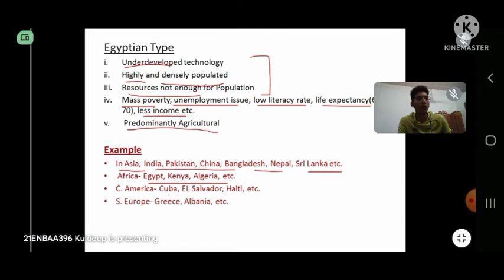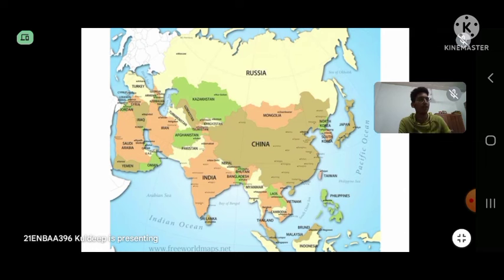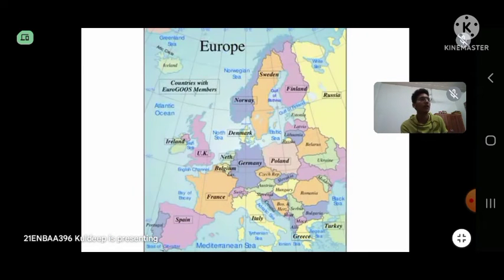So now let's look at the map. If you look at this map, you can see that India is there. Then there is this China, Nepal, Pakistan, Sri Lanka is here, and there is this Bangladesh. These all countries come under this Egyptian type. Now let's see from the Europe, the southern countries like this Greece. Greece comes under this Egyptian type. Then there is this Albania and the northern part of Italy. It all comes under the Egyptian type.